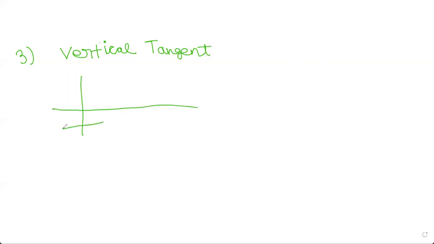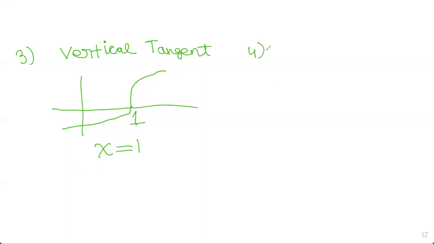Let's say a graph looks like this, at x equals 1. At x equals 1, it's not differentiable because there is a vertical tangent. You can see that this line is vertical, right? At x equals 1, the graph is vertical. However, f is differentiable for all other values of x.